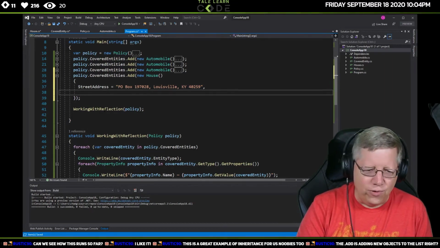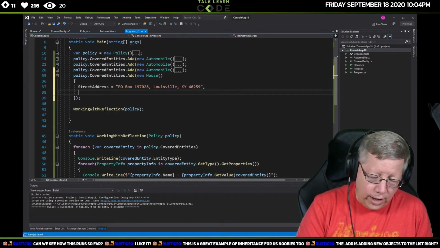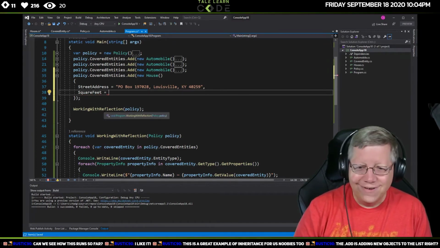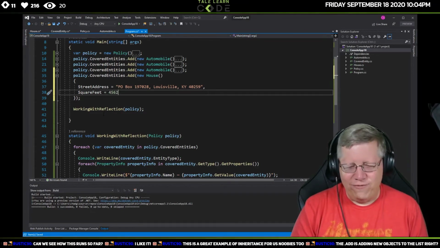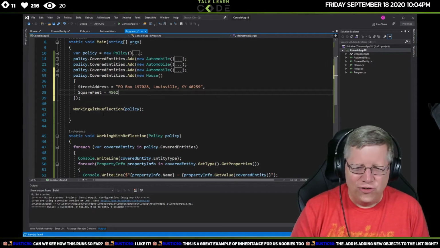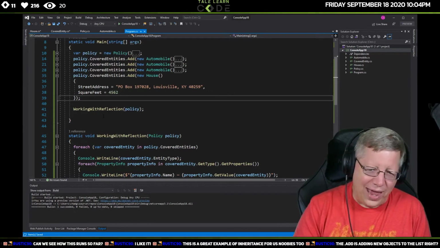And then we'll do square feet, and I do not live in a 4,500 square foot house, but hey, why not? We can all dream, right? So anyway, there we go. So now I've created that.